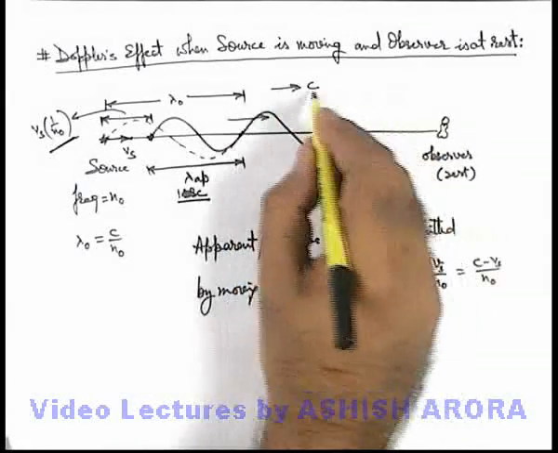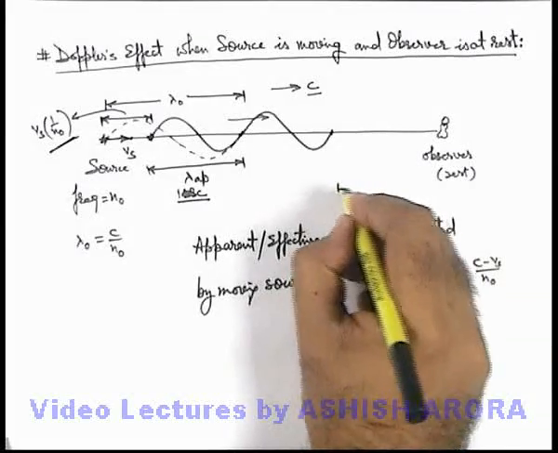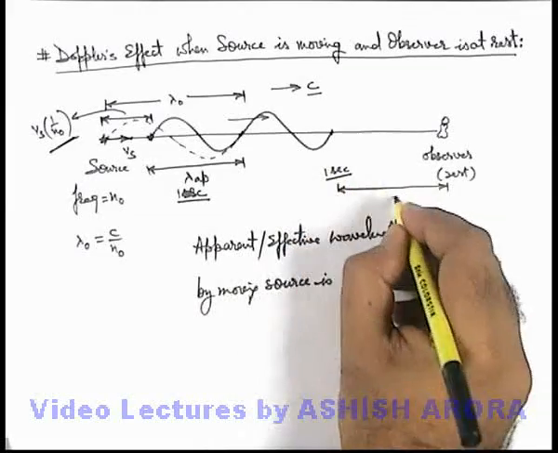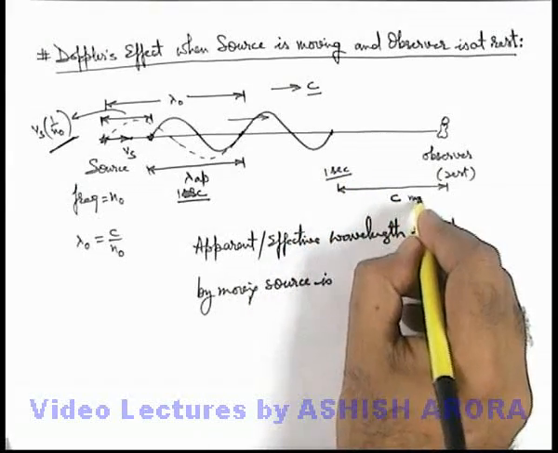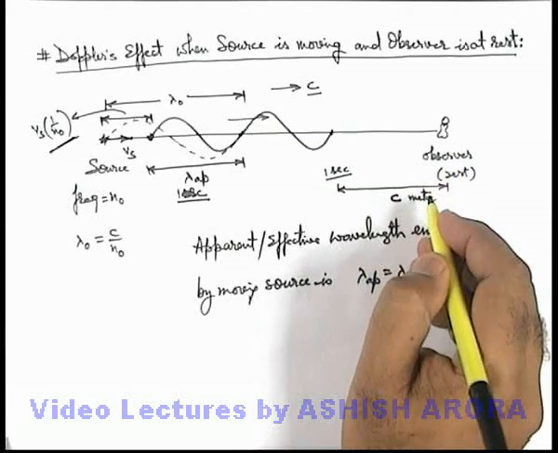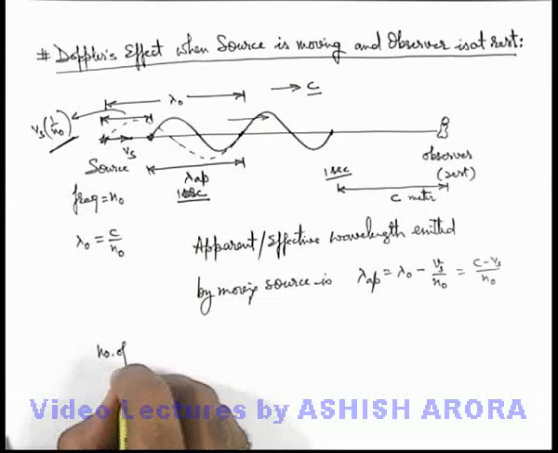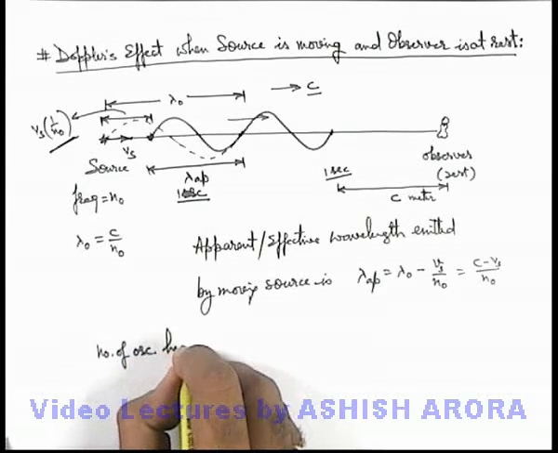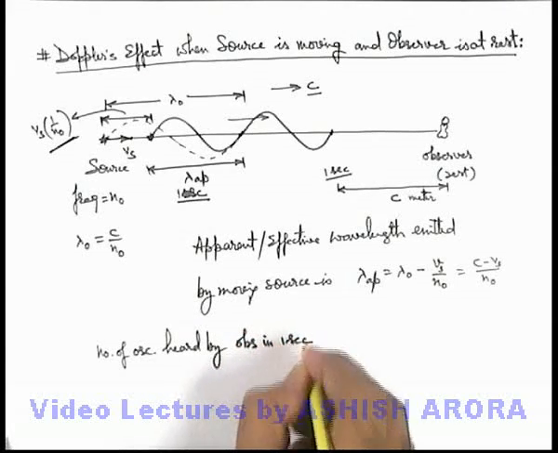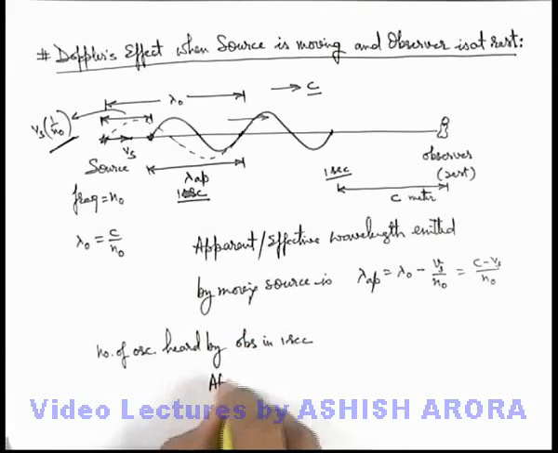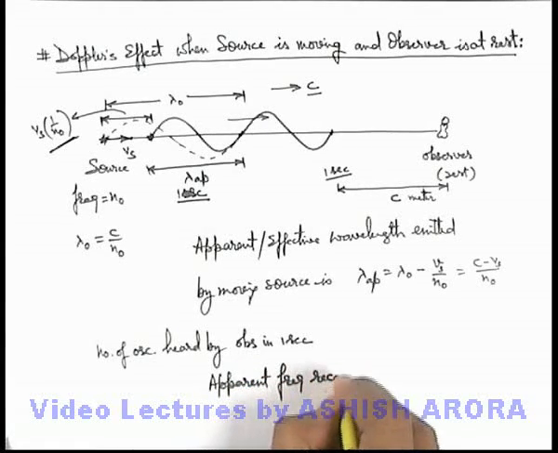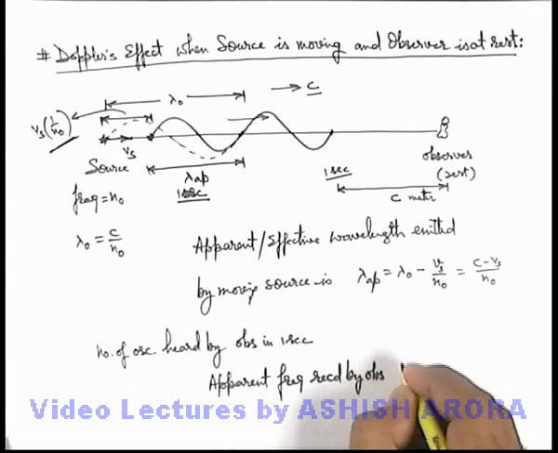So when the waves are approaching at speed c and the observer is at rest, the number of oscillations received by the observer during 1 second will be those in c meter length only, because here the observer is at rest. So the number of oscillations heard by the observer in 1 second, or the apparent frequency received by the observer, can be given as n apparent.